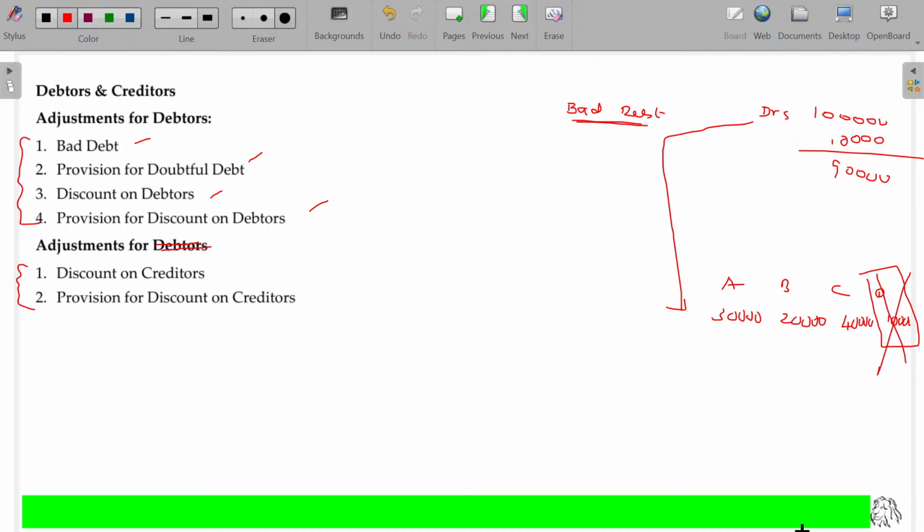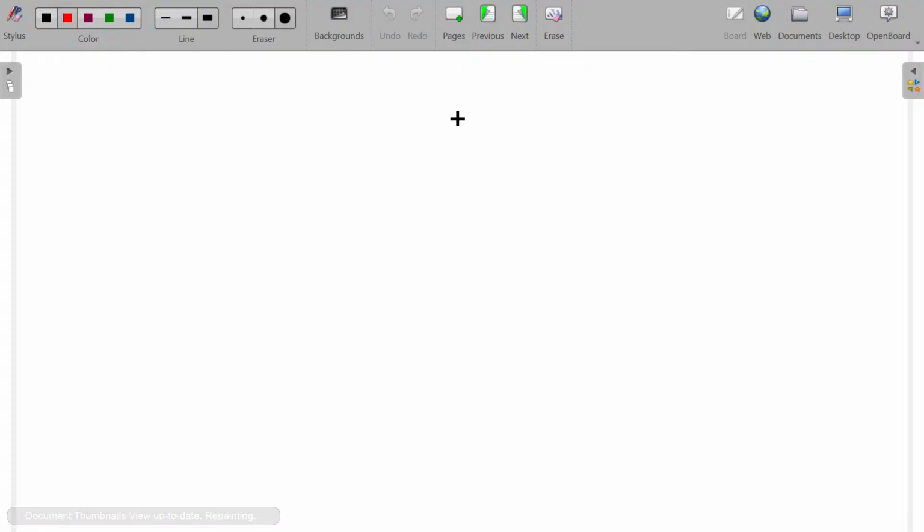Insolvent means he is not in a position to pay any further debt. Insolvent means solvency position is weak or there is no solvency position. Once the court declares insolvent, he cannot do any justifiable business hereafter, like borrowing and other things, because the court says he is not a proper person to rely on for any payment. So don't forget about him. So we don't get that money. That amount we could not recover from D is called bad debt. How can we treat this? Right. In case of bad debt,